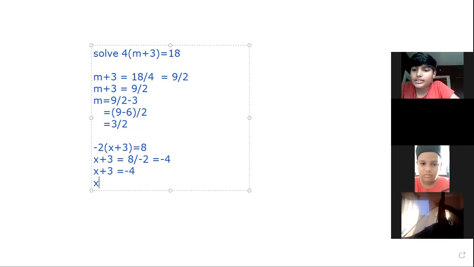Here, we have to transpose this plus 3 to the RHS. In the RHS, there is a minus 4 here, and while transposing plus 3 to the RHS, it becomes minus 3. That is minus 4 minus 3. What is the value of minus 4 minus 3? Is it 7 or minus 7? Minus 7. So, the solution of the equation minus 2 into x plus 3 is equal to 8 is x is equal to minus 7. This is the way through which we find the solution of an equation.